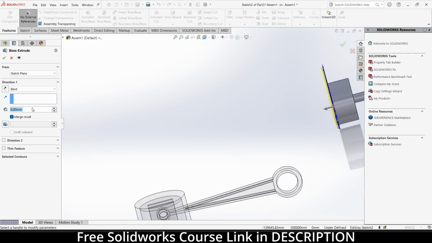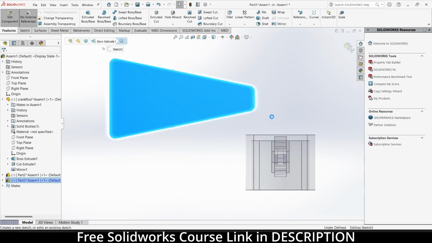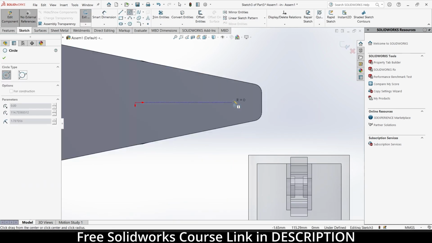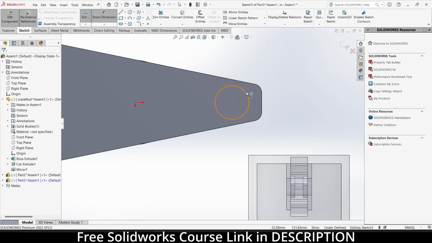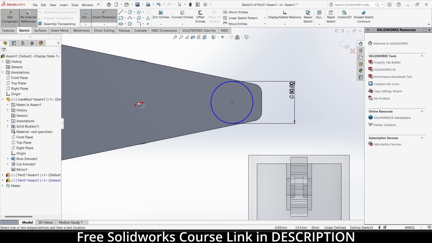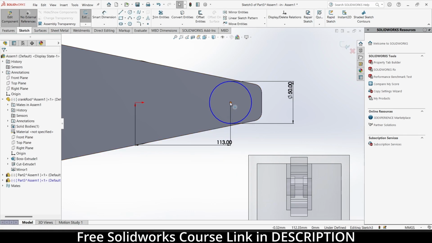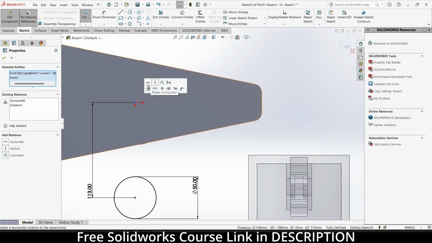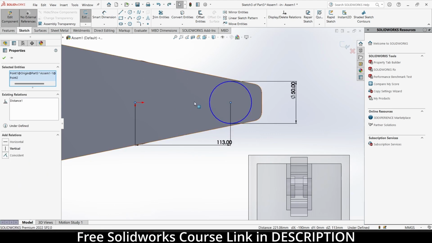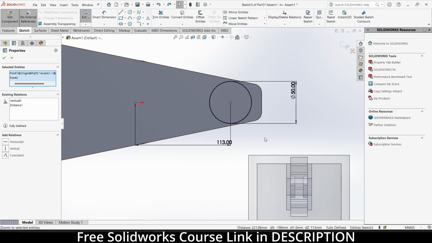5 is fine, 10 is fine, I guess. Select this space, click on sketch, draw a circle here. 50 is fine. Take 113. Escape, select this point and this point, make it horizontal. My bad. Okay.